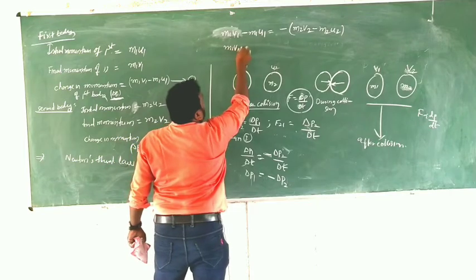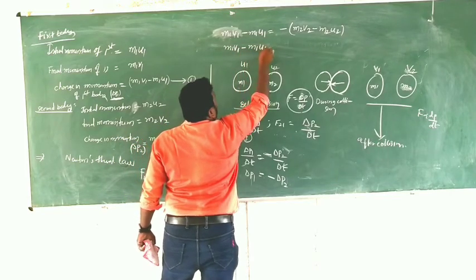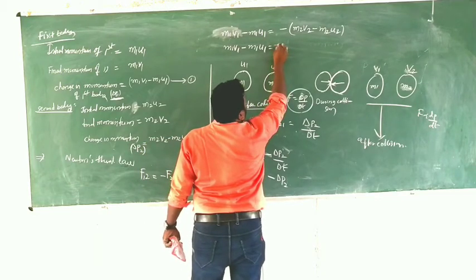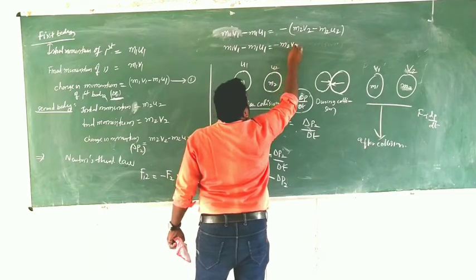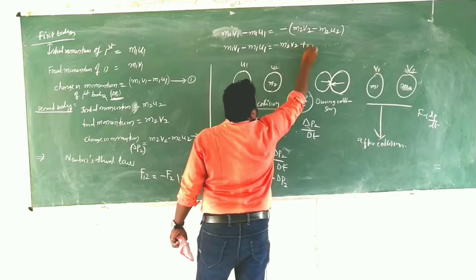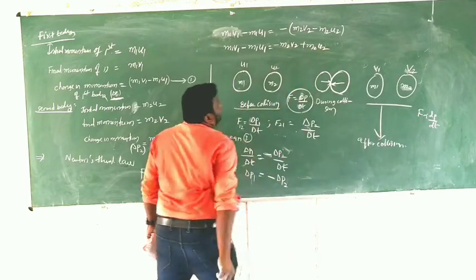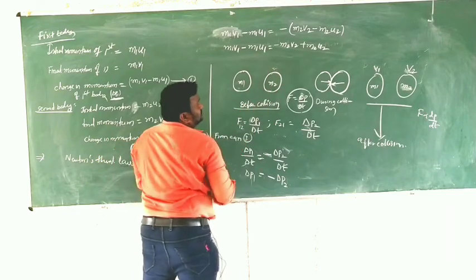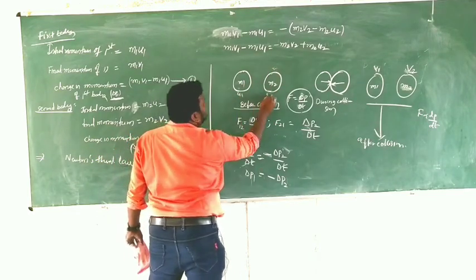M1 V1 minus M1 U1 is equal to minus, and minus of minus is plus M2 U2. Here this is U1 and this is U2.